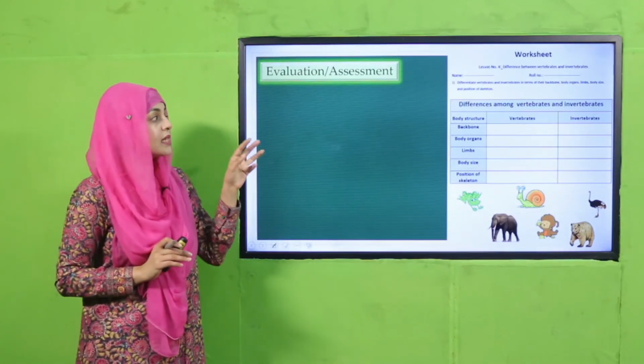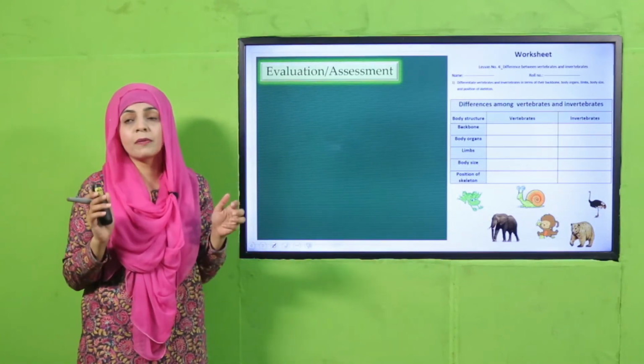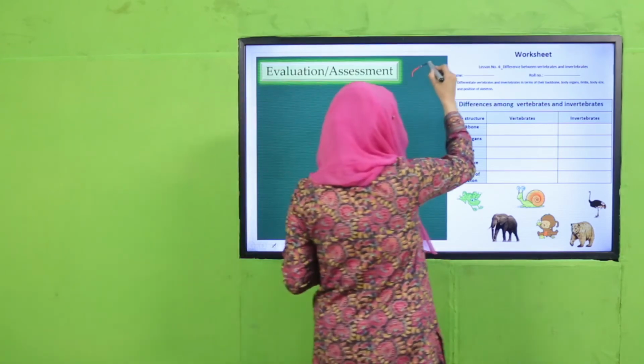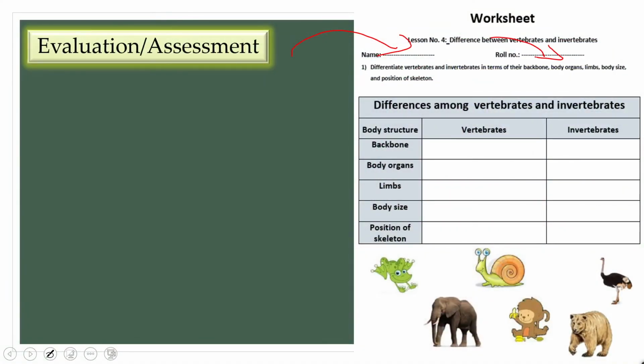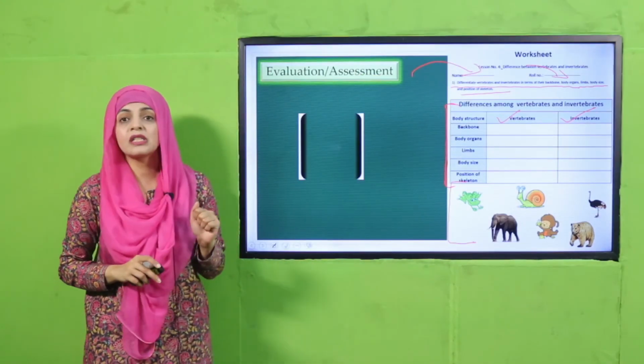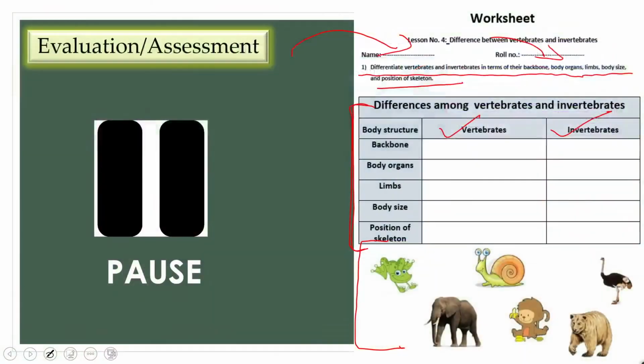For the assessment, you can simply download this worksheet from the description box below this video, or you can get it in print form by your teacher. So my dear students, you will write down your name and your roll number here. Differentiate vertebrates and invertebrates in terms of their backbone, body organs, limbs, body size, and position of the skeleton. So here you can see different vertebrates and invertebrates here. और यहाँ पे पूरा कॉलम लिखा हुआ है. आपको वर्टिब्रेट और इनवर्टिब्रेट को इसकी बॉडी ऑर्गेनाइजेशन के बिना पर डिफरेंशिएट करना है दोनों को. So you can simply pause the video and you can complete the worksheet.